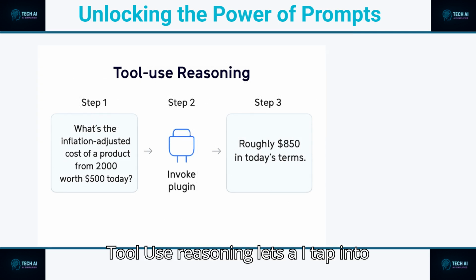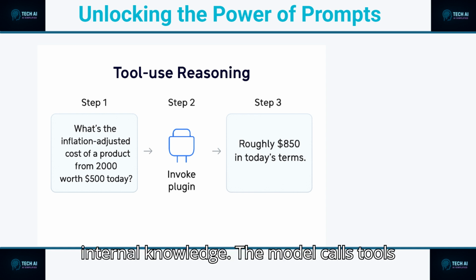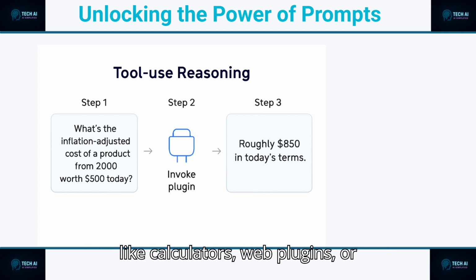Tool use reasoning lets AI tap into external resources to improve accuracy and depth. Instead of relying only on internal knowledge, the model calls tools like calculators, web plugins, or APIs. Think of it as giving AI a smart toolbox. Let's walk through a timeline.